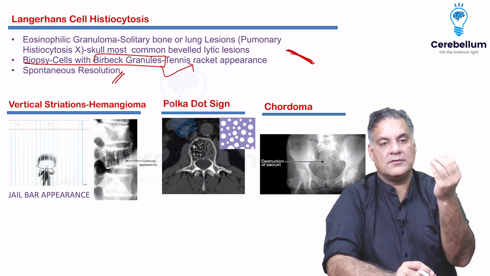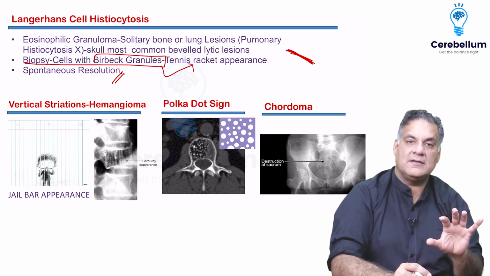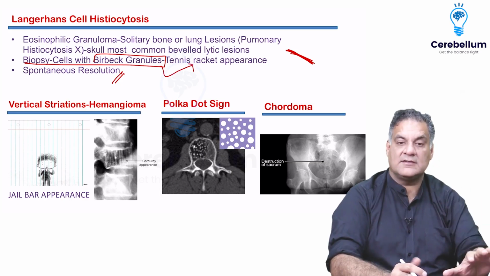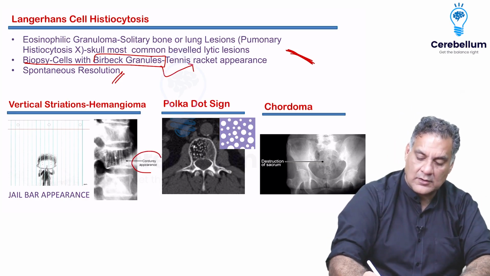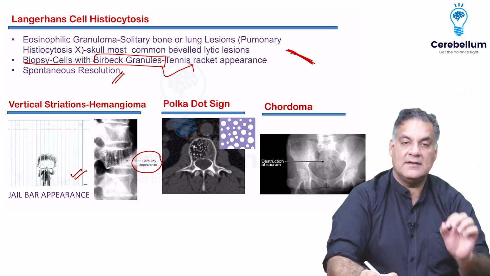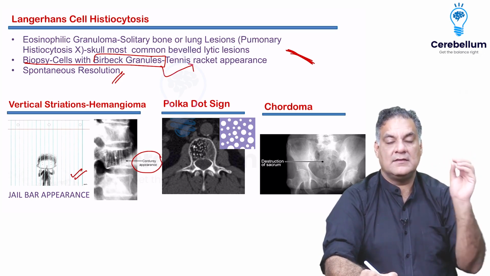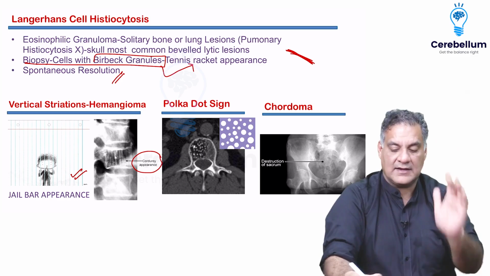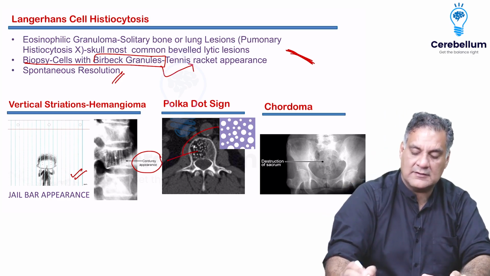This is histiocytosis. Another image-based question: vertical striations in a vertebra, called the corduroy appearance, the pattern of a cloth or the jail bar pattern, is seen in hemangiomas. The hemangiomas, when you do a CT scan, will have unequal dots called the polka dot sign.